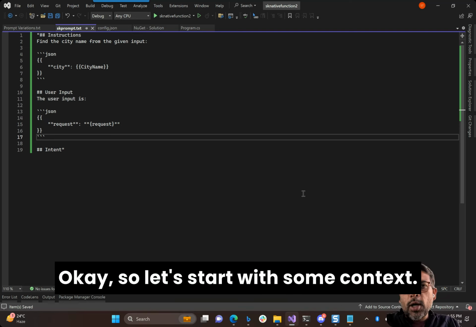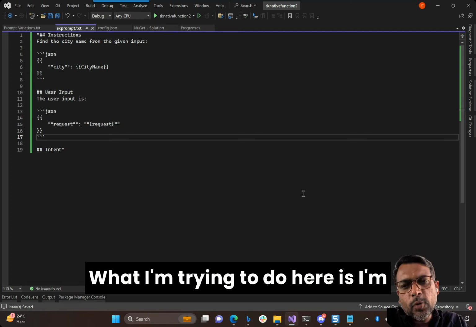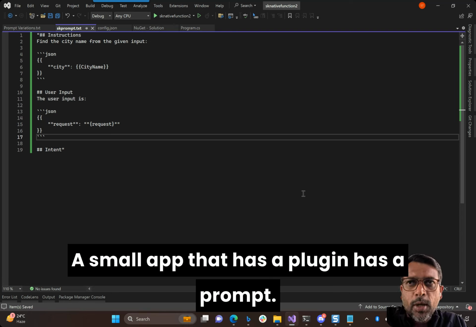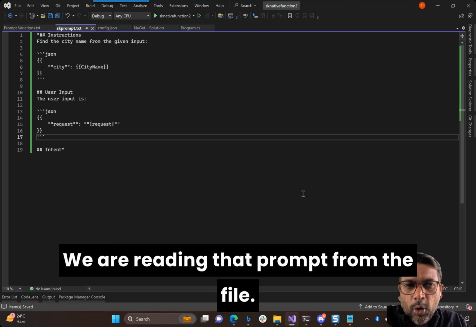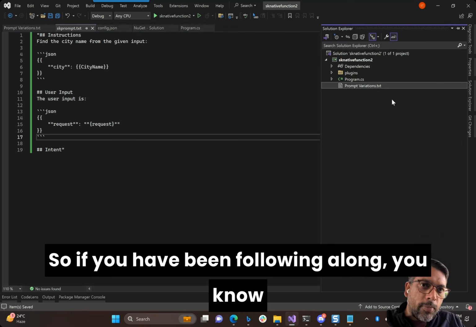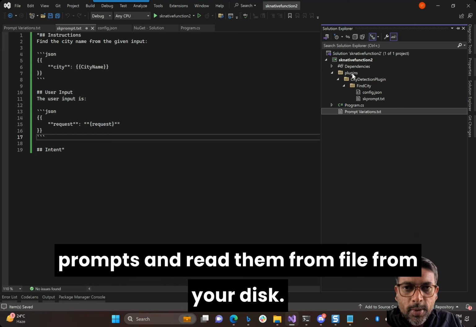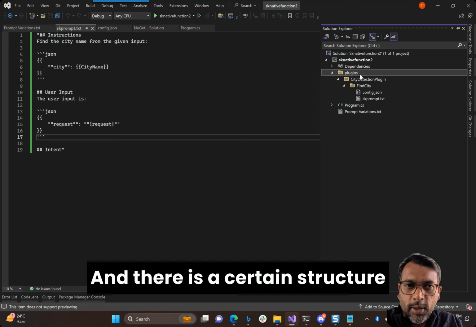Okay, so let's start with some context. What I'm trying to do here is create a very small function, a small app that has a plugin, has a prompt. We are reading that prompt from a file. If you have been following along, you know that the semantic kernel allows you to write custom prompts and read them from your disk, and there is a certain structure that you need to create.